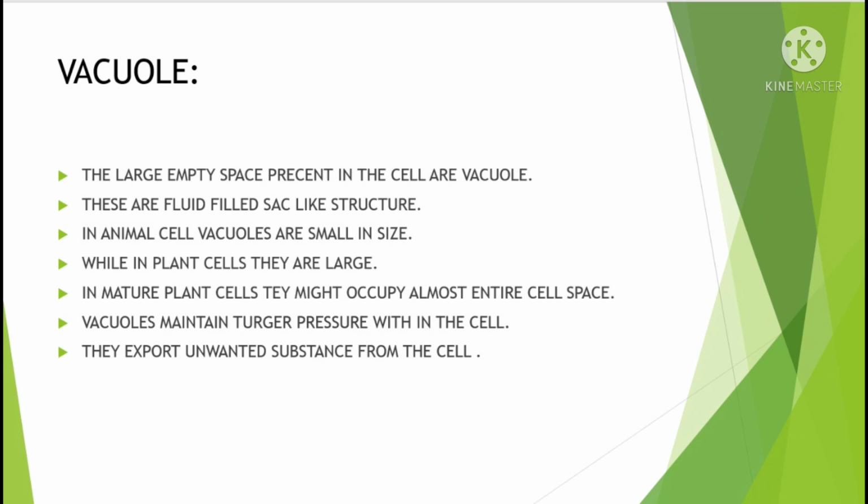Next, vacuole. The large empty spaces present in the cell are vacuoles. These are fluid-filled sac-like structures. In animal cells, vacuoles are small in size, while in plant cells they are large. In mature plant cells they might occupy almost the entire cell space. Vacuoles maintain pressure within the cell. They export unwanted substances from the cell.